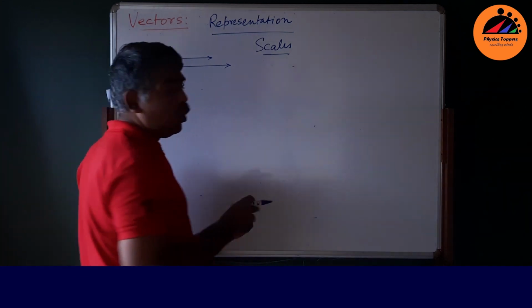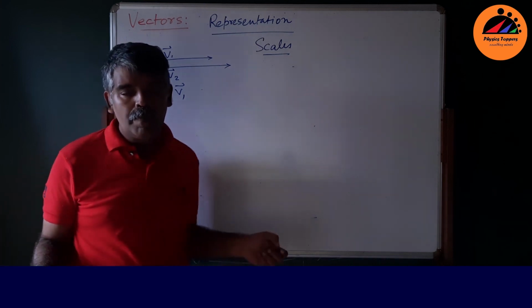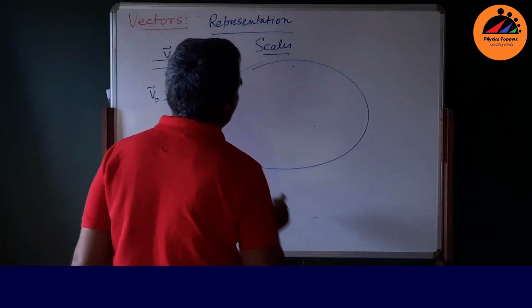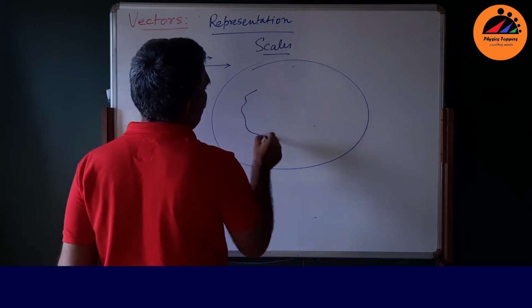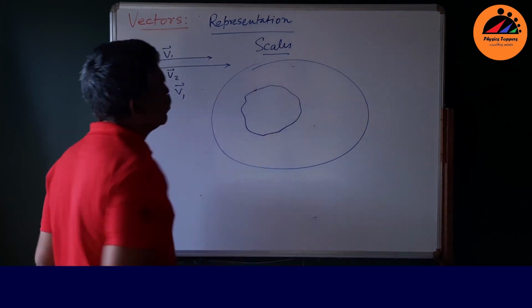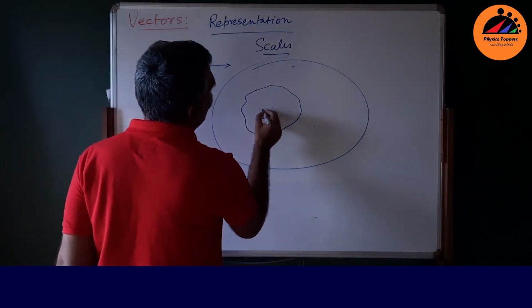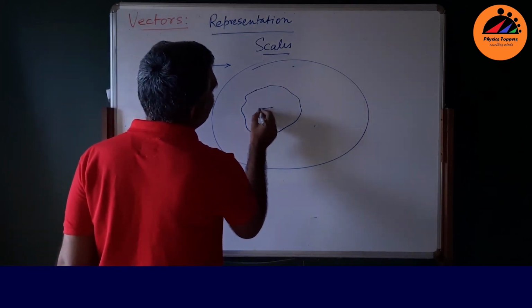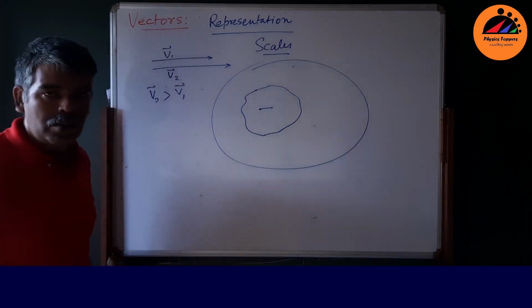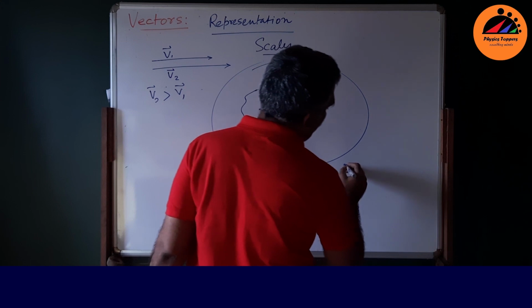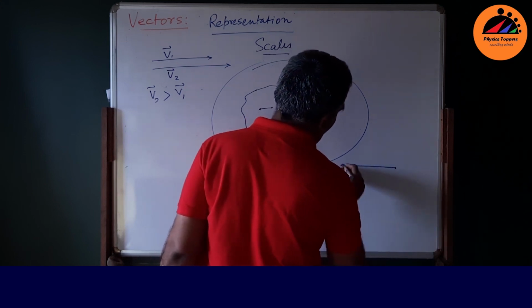In all geography atlas books, suppose there is a world map, and here is some continent, and you are given the distance between these two places. In the right side below, you will find there is a scale.